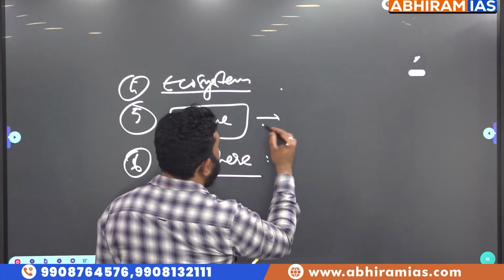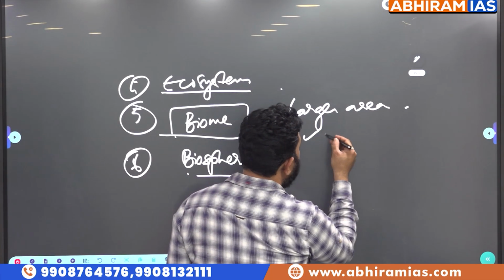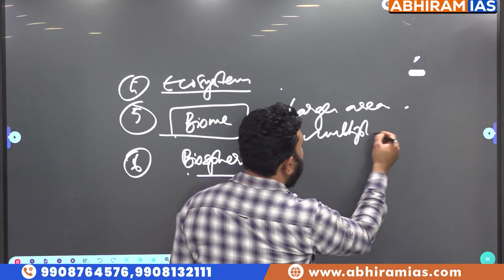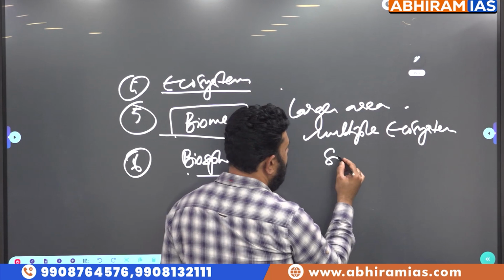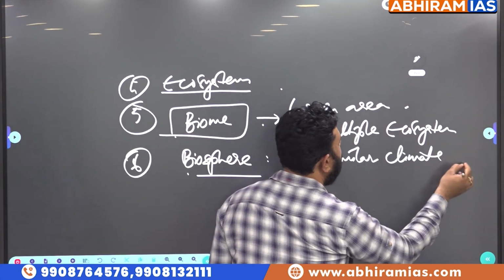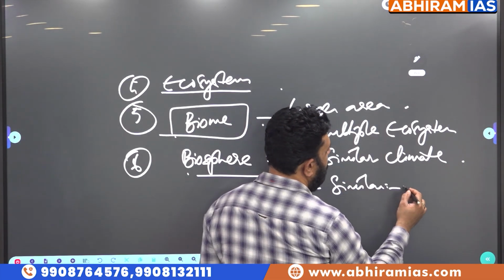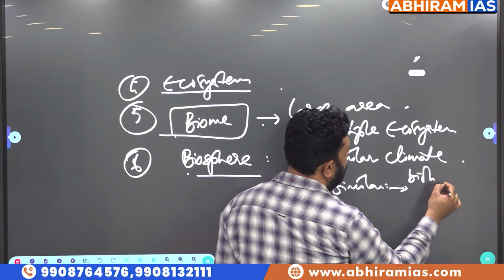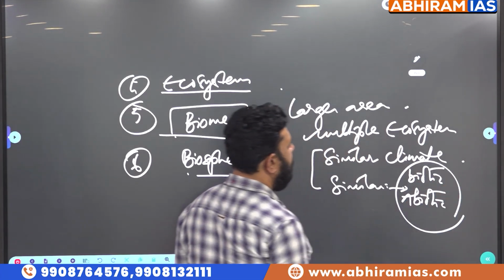Biome is nothing but a larger area which comprises multiple ecosystems having similar climate and hence similar biotic and abiotic components.